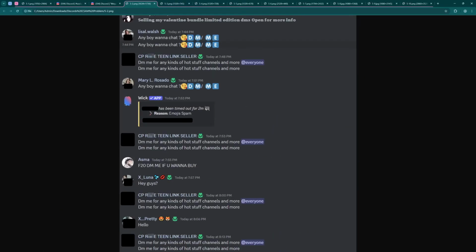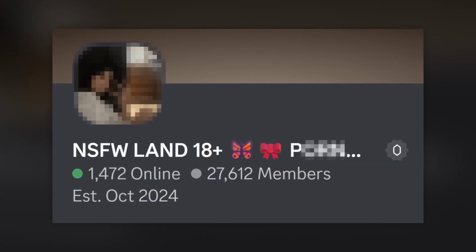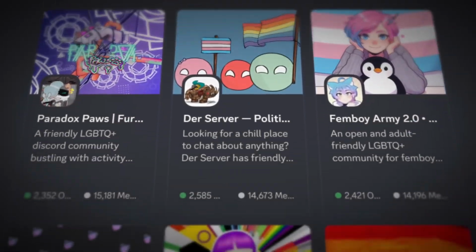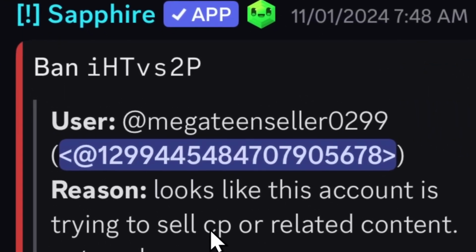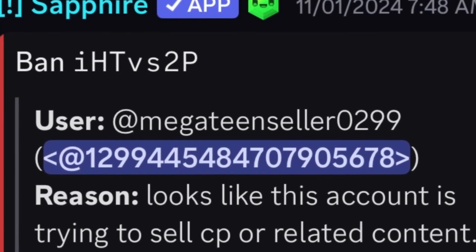Oh yeah, what does it say on my script? That's right. It gets worse again. Because these bots don't just invade selling servers. They don't just invade NSFW servers. No, they've gone even further. They will use their bot accounts to join just a gay pride Discord server. And you can see that, again, Discord is not doing their job here because the username is Mega Teen Seller. This account is trying to sell CP.